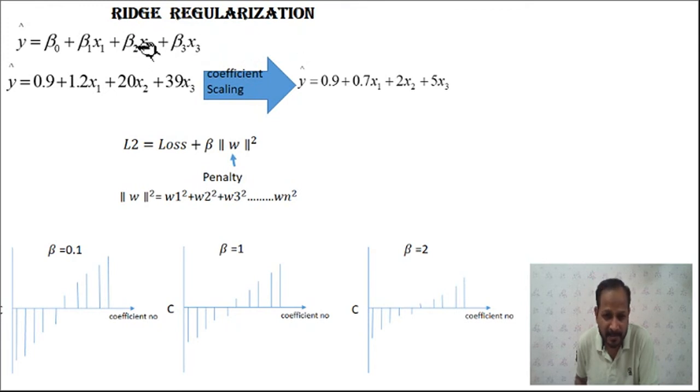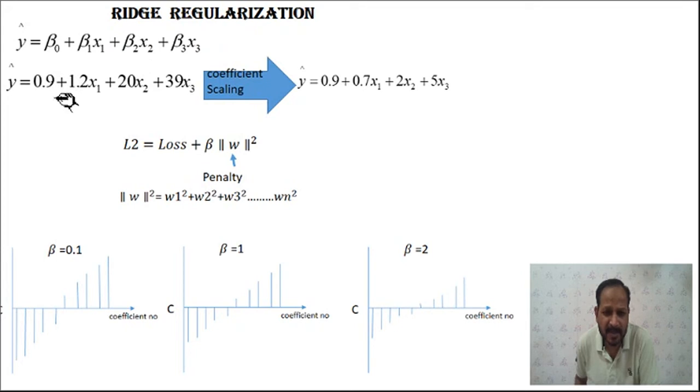All these are the same. The betas are the parameters, or the weight values, which are multiplied with your input features to get the output of any neuron. This may go up to n, so you can consider any number of parameters. Here we consider only three parameters and three weights, beta 1, beta 2, beta 3, and the input vector has dimensionality 3: x1, x2, x3, with certain values.